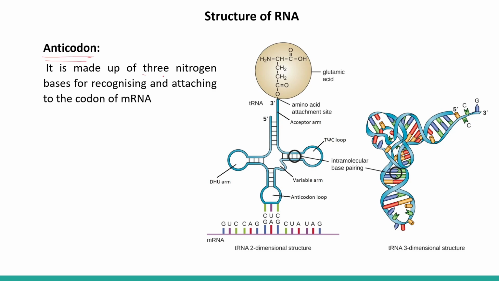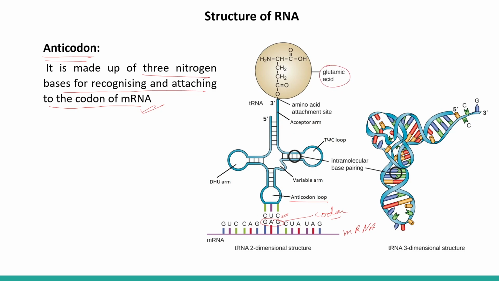It is made up of 3 nitrogenous bases for recognizing and attaching to the codon of mRNA. So we can see here we have this codon on the mRNA, right? And its complementary anticodon is present here. The codon is GAG, so the anticodon is CUC, right? And that is why it is called the anticodon loop. Now this CUC represents glutamic acid.